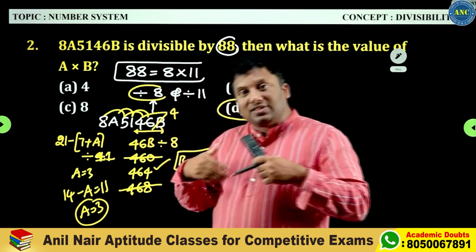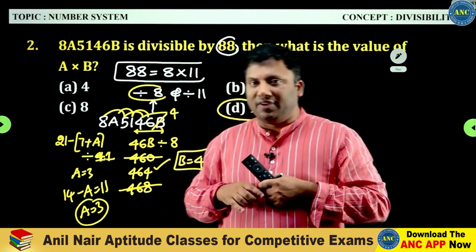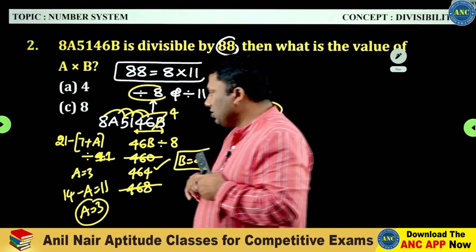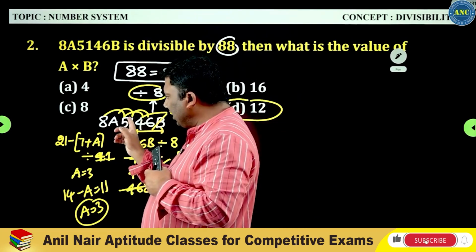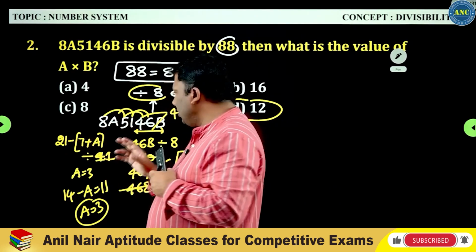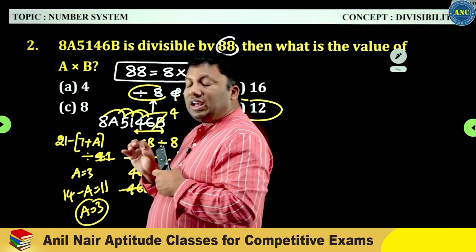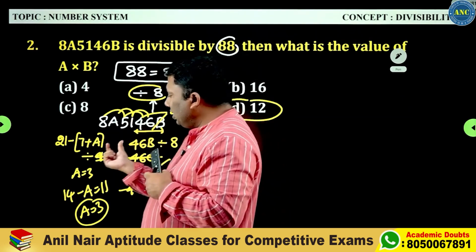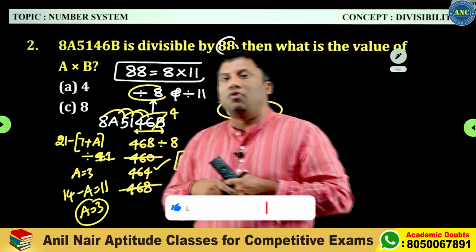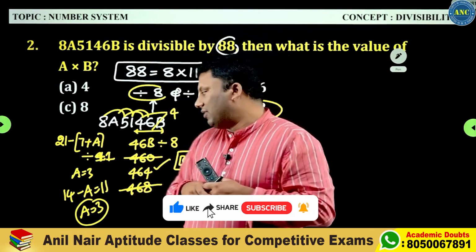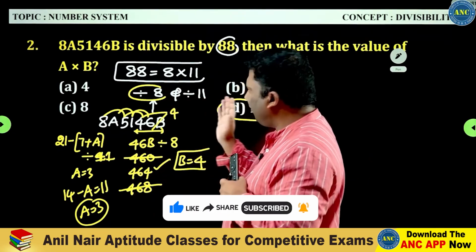Substitute it. What is the divisibility rule of 11? Sum of odd places minus sum of even places should be divisible by 11. Sum of odd places: 4 plus 4, 8. 8 plus 5, 13. 13 plus 8, 21. Minus 6 plus 1, 7, 7 plus A. 21 minus 7, 14. 14 minus A is divisible by 11. So the A value should be 3. A is 3, B is 4. 3 4s are 12.